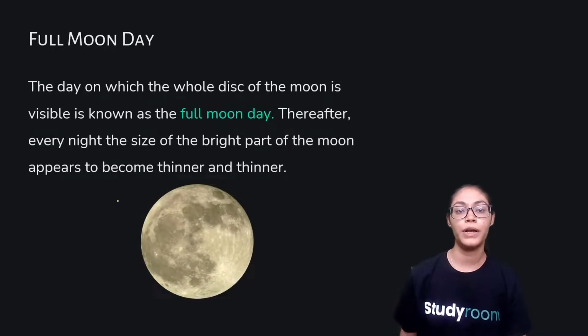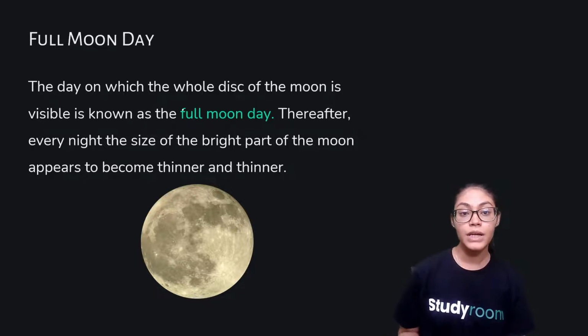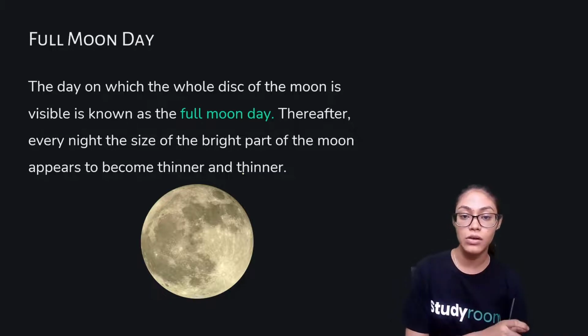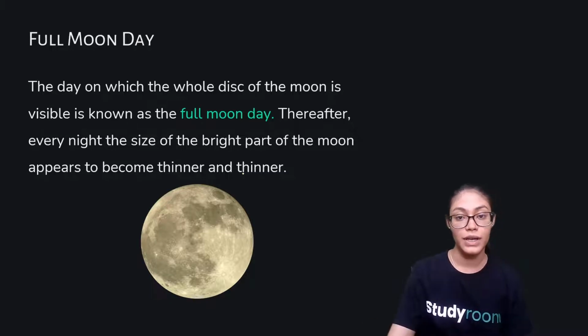Now, full moon day. You all must have often come across people using the term full moon day. The day on which the whole disk of the moon is visible is known as the full moon day. The whole of the moon is visible as shown in this image. Thereafter, every night the size of the bright part of the moon appears to become thinner and thinner gradually. Right?